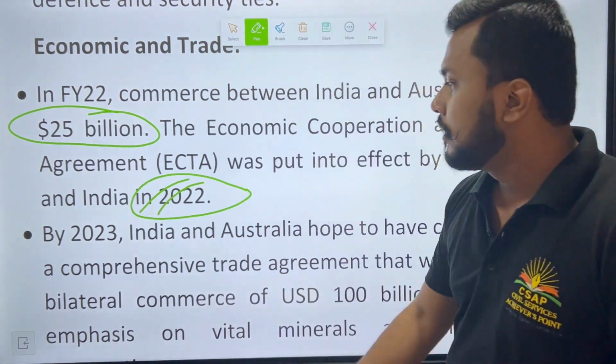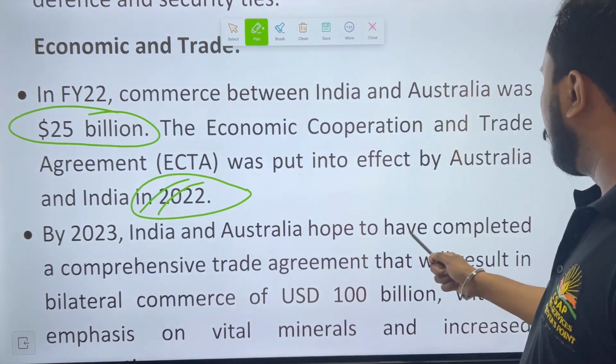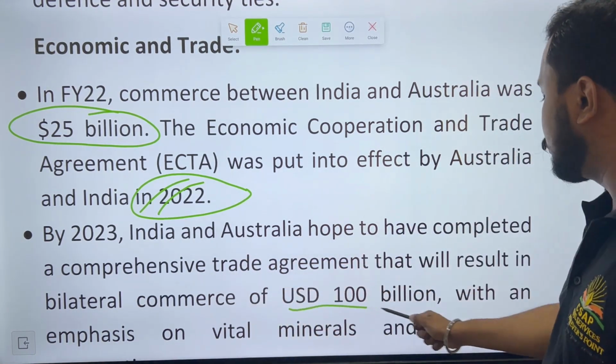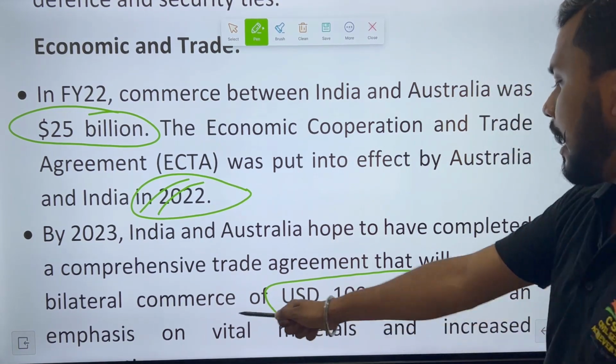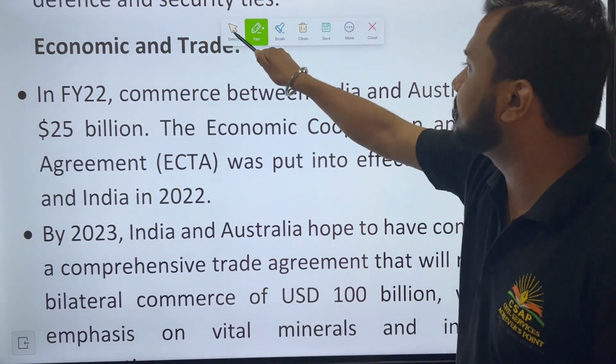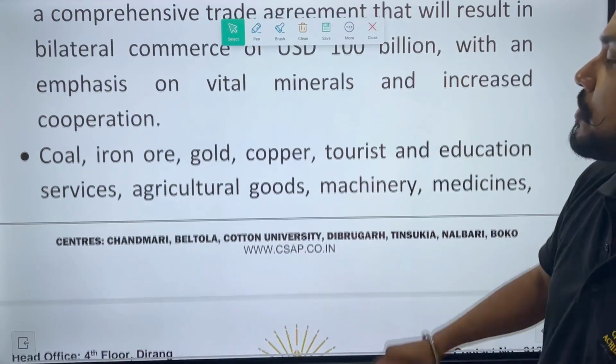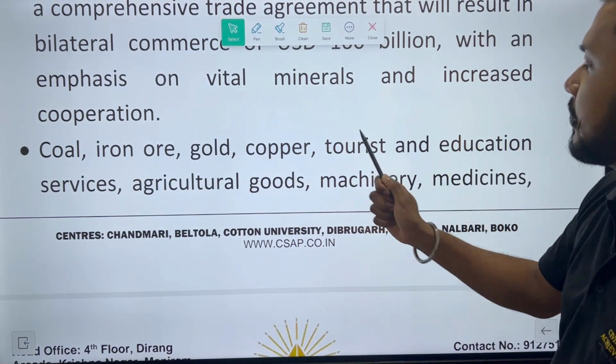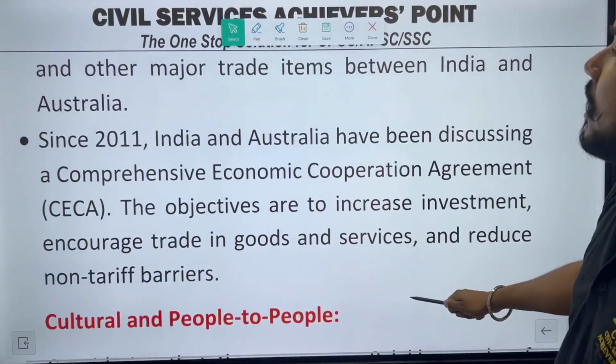Very important. By 2023, India and Australia hope to have completed a comprehensive trade agreement that will result in bilateral commerce of $100 billion with an emphasis on vital minerals and increased cooperation.